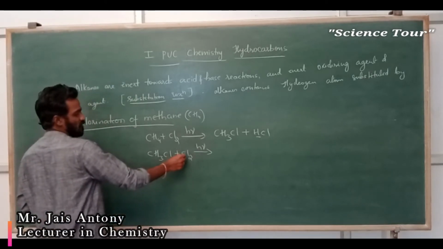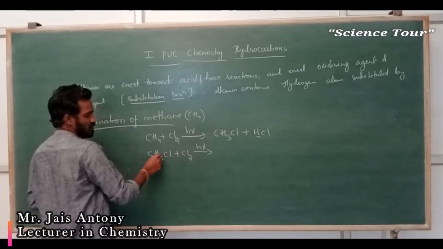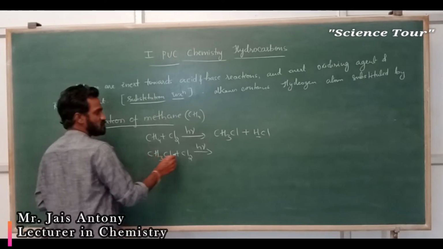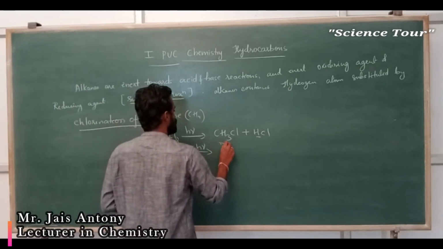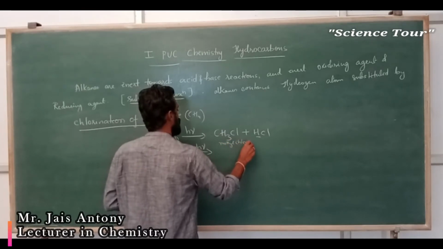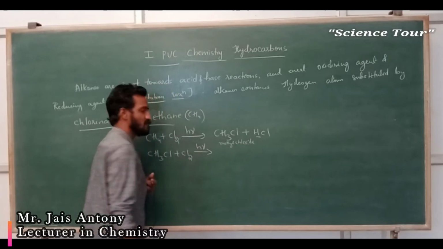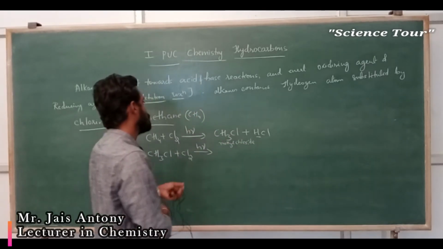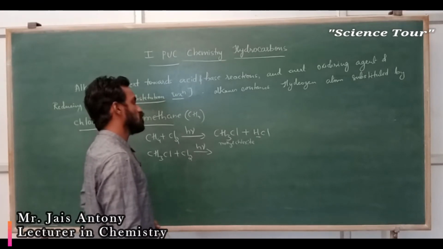Here one chlorine comes and replaces one H of this methyl chloride. Understood? Methyl chloride, or you can call it chloromethane.